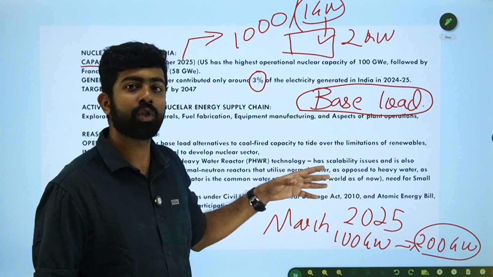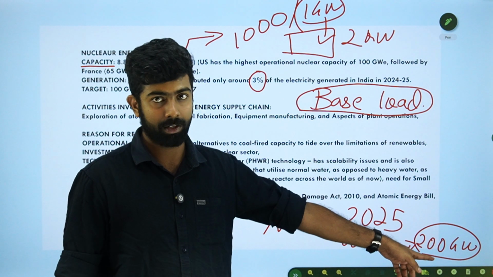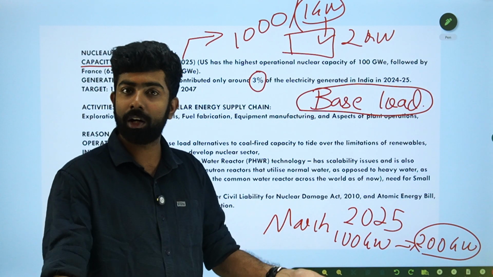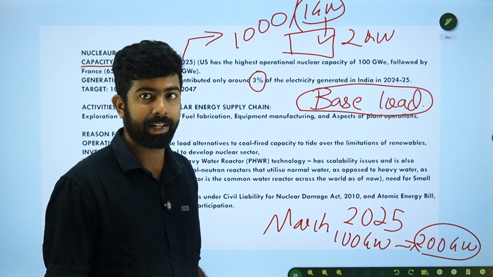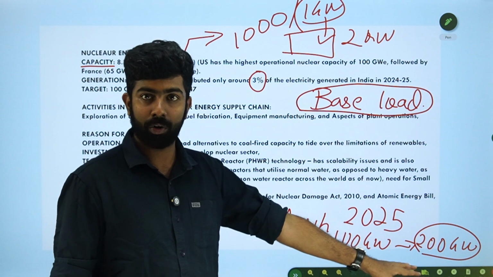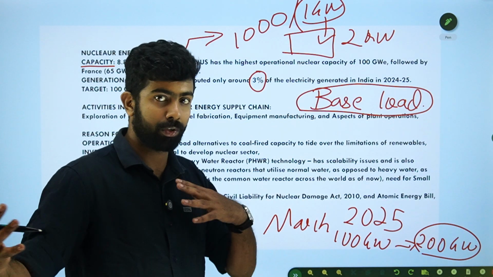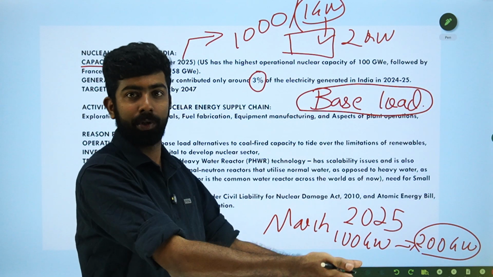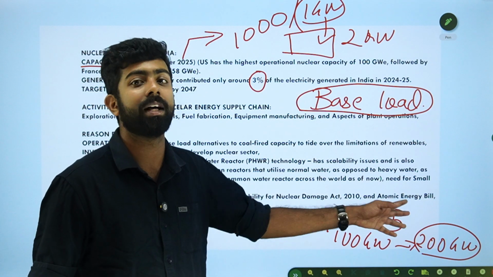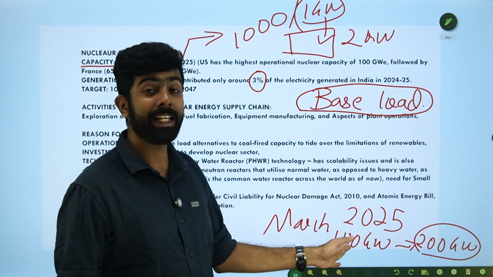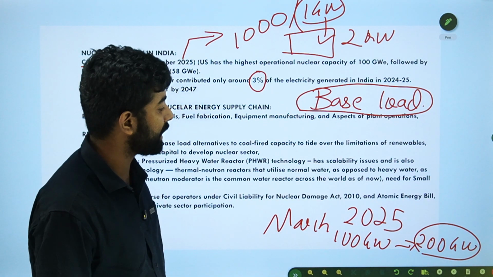So if you have solar and wind, it's not easy to ramp up your generation, because they are intermittent. You need a lot of storage infrastructure, so a lot of issues are there for solar and wind kind of energies, right? But coal is enough. Fossil fuel, you just need to improve the supply. So if you get more coal, you can put it into the thermal power plant and generate more electricity to meet the need easily. It can be done faster. So there is an easier way. Fossil fuels are easier to ramp up your electricity generation, right?